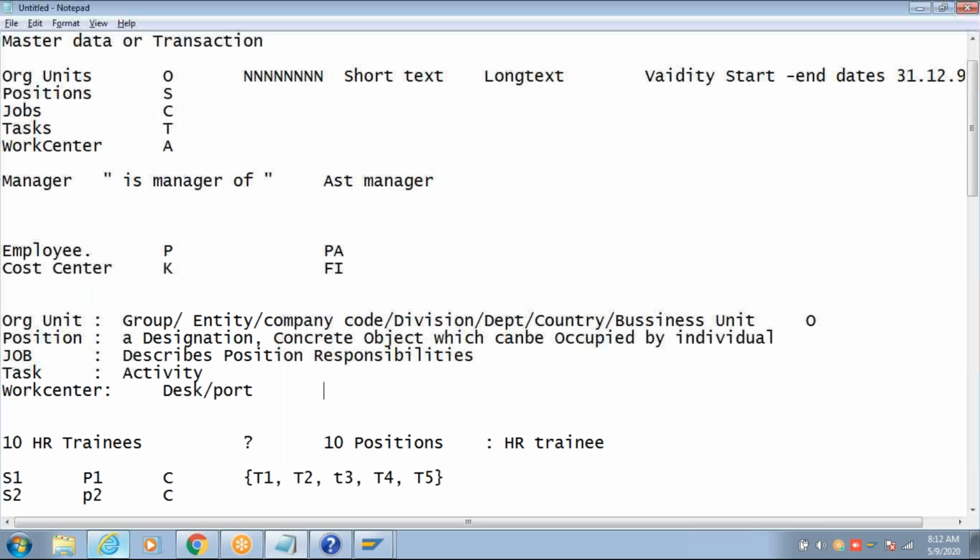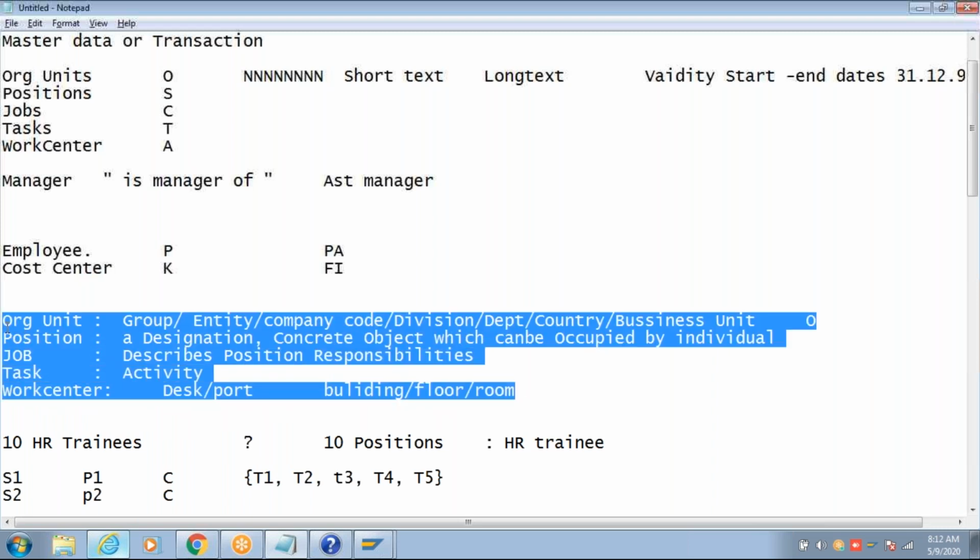Work center of an org unit can be a building or a floor. So, for example, where is the HR department performing their activities? So and so building and so and so floor, or so and so room number. This is a work center for the org units. This is a work center for the positions. So these are the general definitions of the organizational objects. Clear?